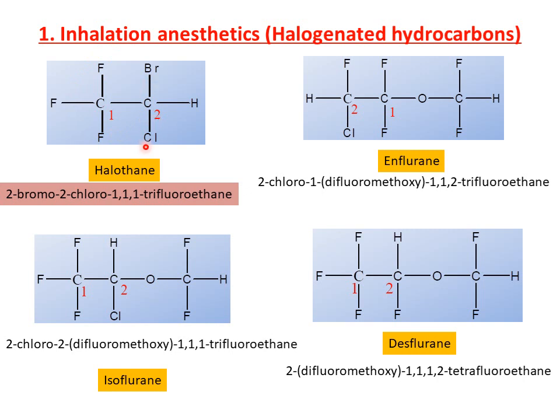So what is the IUPAC nomenclature for this molecule? At the second position, it has bromine and chlorine. We have to follow alphabetical order, so bromine is first, we get B. So 2-bromo, 2-chloro, 1,1,1-trifluoroethane. This is the IUPAC name, which is very important for examinations. This is the structure of halothane. What is the IUPAC name? 2-bromo, 2-chloro, 1,1,1-trifluoroethane.